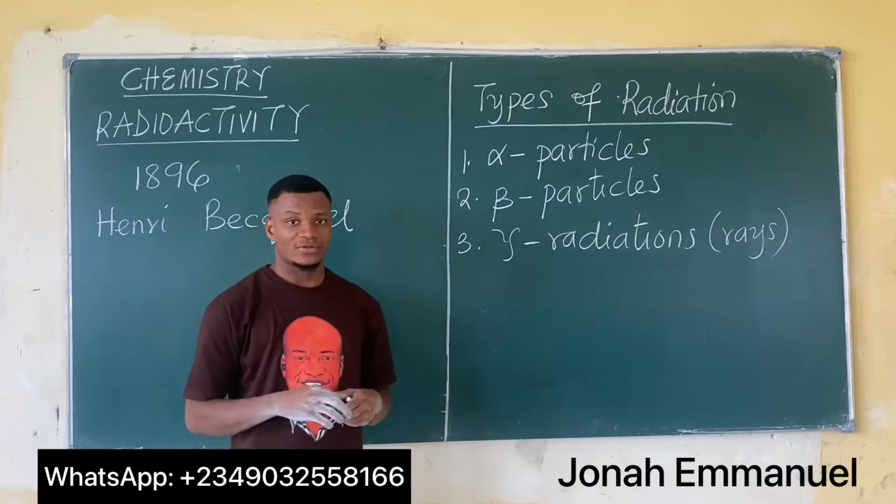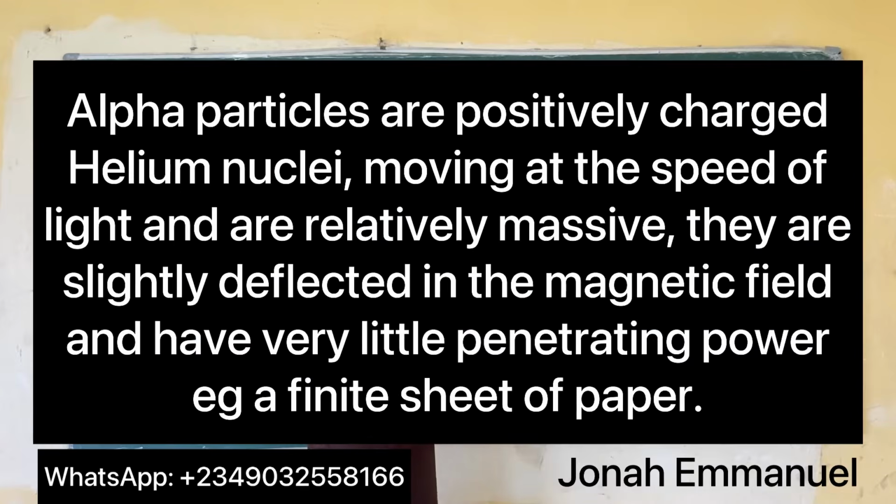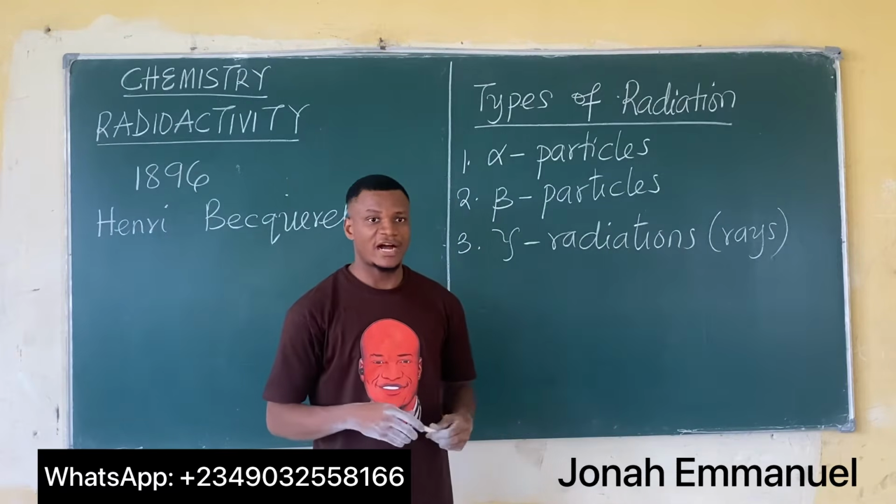Alpha particles are positively charged helium nuclei. They move at the speed of light and are relatively massive. They are slightly deflected in the magnetic field and have very little penetrating power. Example, a tiny sheet of paper. Alright, so that's the characteristic of alpha particle.